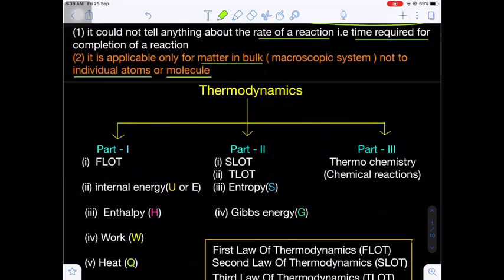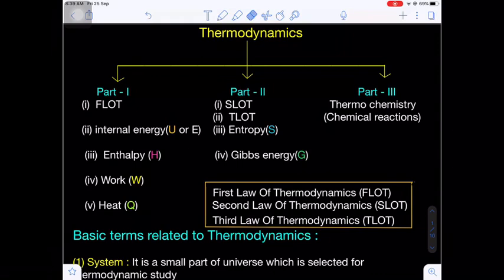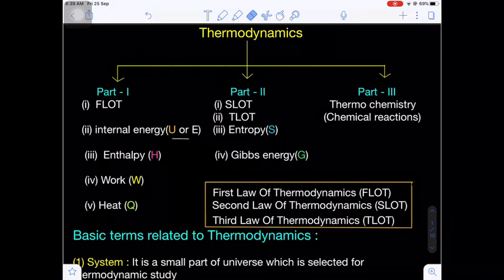Now, thermodynamics is broadly divided into three parts. In the first part, we are dealing with FLOT. What is the meaning of FLOT? FLOT is nothing but the first law of thermodynamics. Number two, in the first part we are dealing with internal energy, the symbols U or E. This is very important. Number three, enthalpy, that is capital H. Number four, work done, that is W, and heat, that is Q. So these are the important parameters which we will discuss in part 1 of thermodynamics.